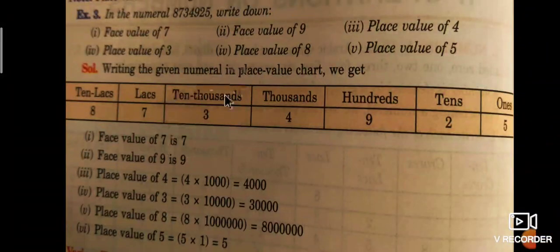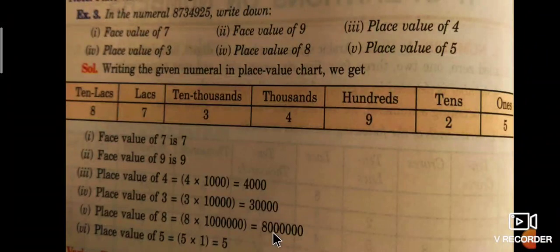Okay, the place value of 8: 8 is in the place of 10 lakhs. Therefore, 8 into 10 lakhs is equal to 80 lakhs. Next one is the place value of 5. The place value of 5 is, it is in the unit place or ones place. Therefore, 5 into 1 is equal to 5. Is it understood, friends? What is the difference here?